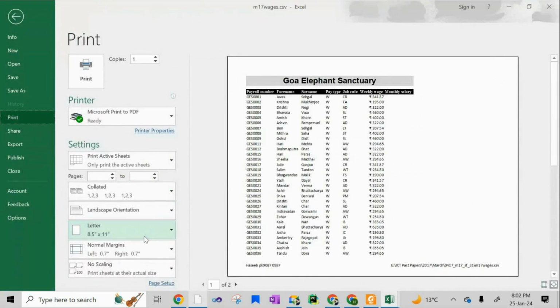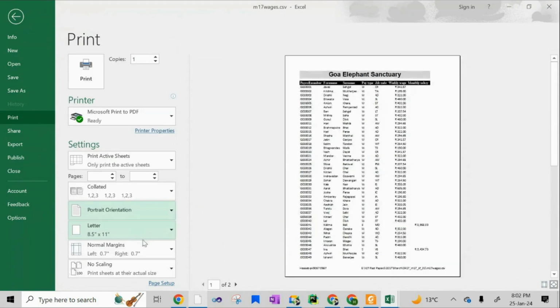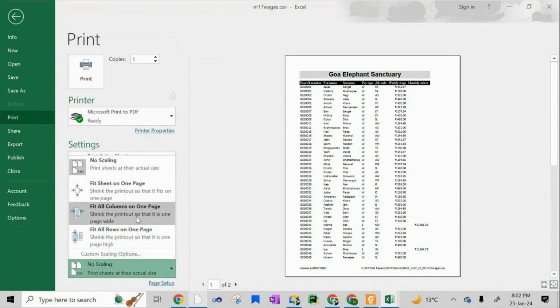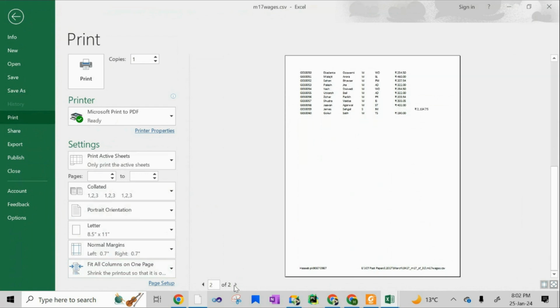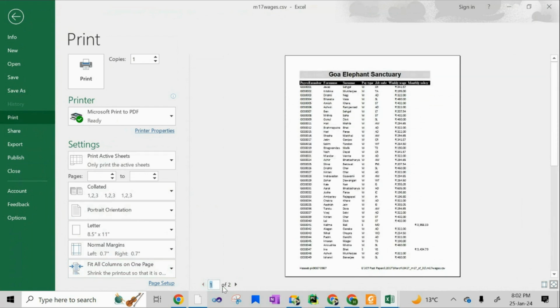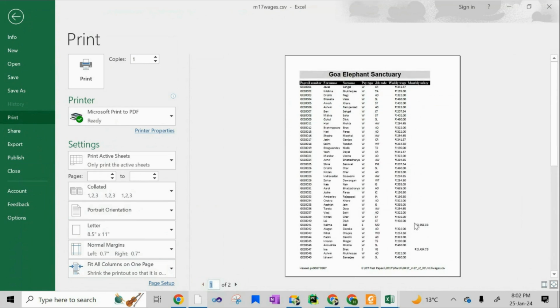सो आई कैन गो टू, ऑलराइट, आई कैन सेट इट इन portrait and then normal margins, sorry, no scaling की जगह I will put fit all columns on one page. So सारे columns एक पेज पे आ जाएंगे and total spreadsheet 2 pages पे आ जाएगी. Is this fine? The length is of 2 pages, but you can see that all the columns till monthly salary are on one single page.